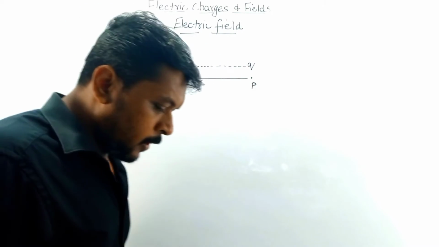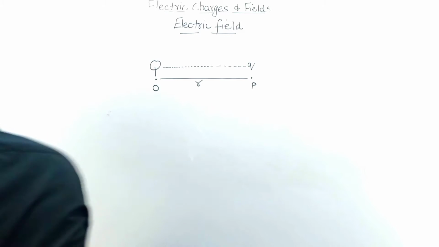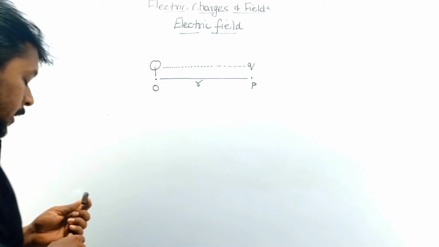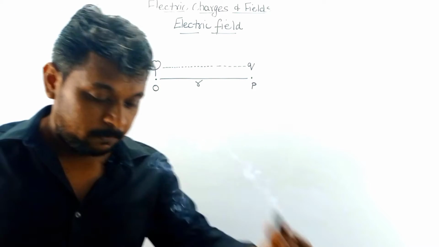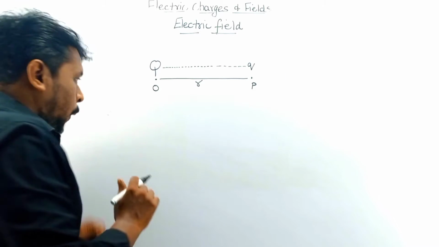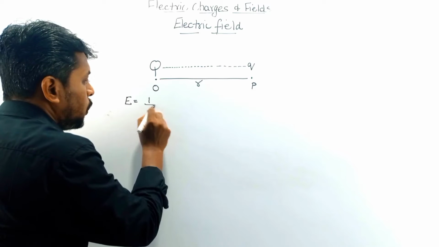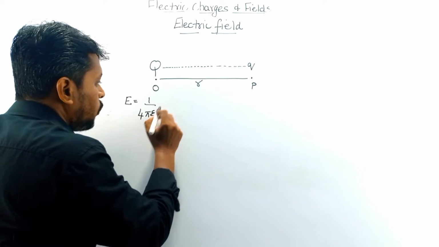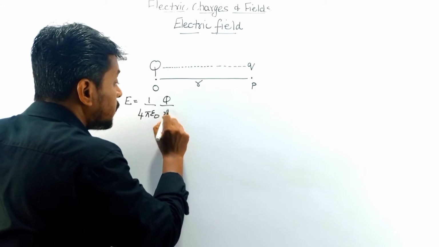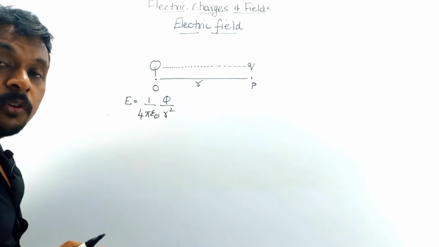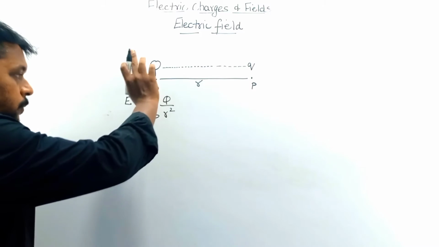Fine. Now what is the expression given for this electric field? The expression for electric field is E equals 1 by 4 pi epsilon naught, q by r square. Here we are considering only this charge q.